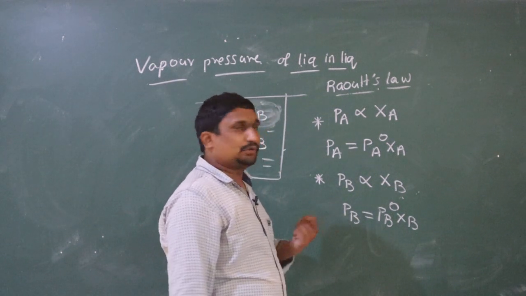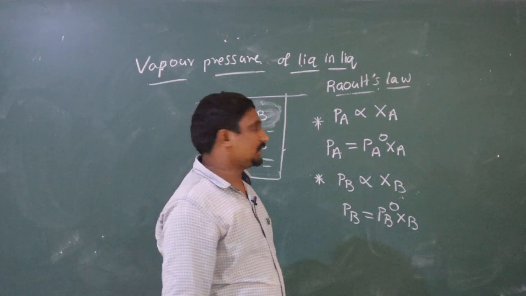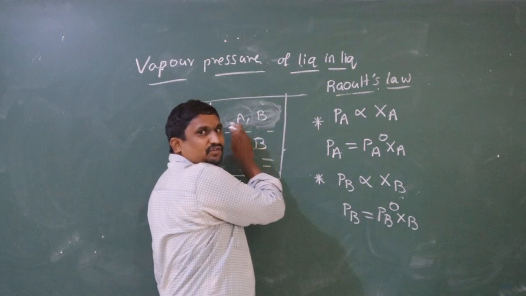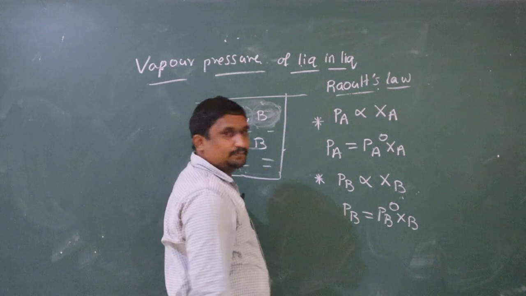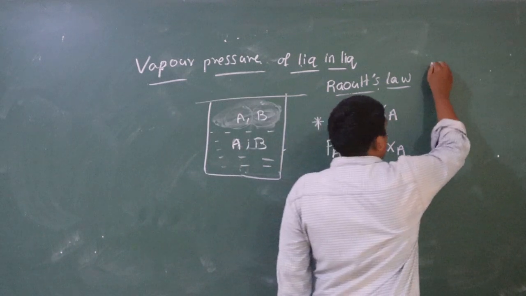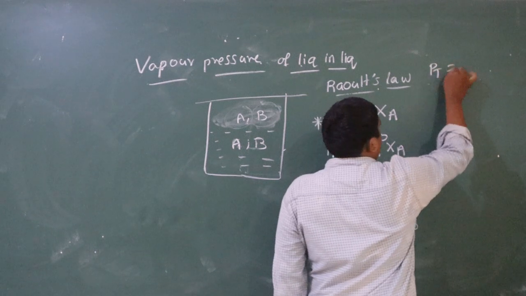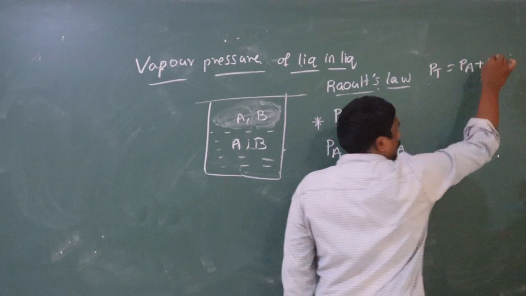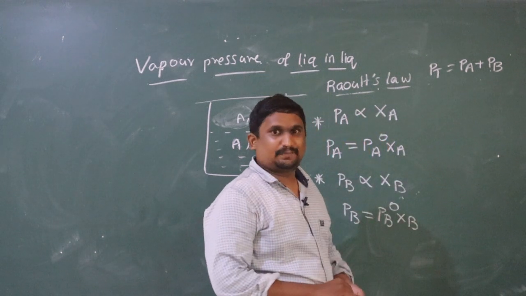Now I want to get the total pressure. How can I get the total pressure? Total pressure means we have to add the partial pressures of A as well as B. So total pressure PT is equal to PA plus PB.